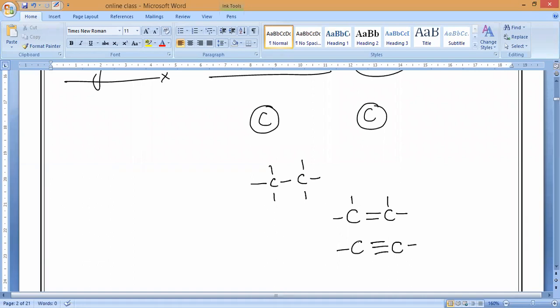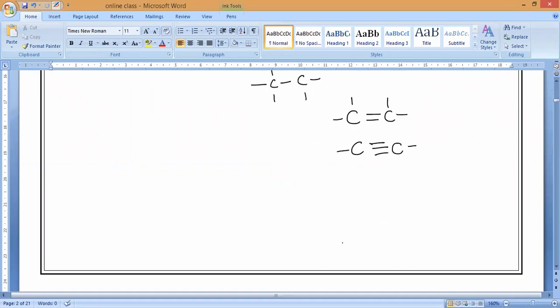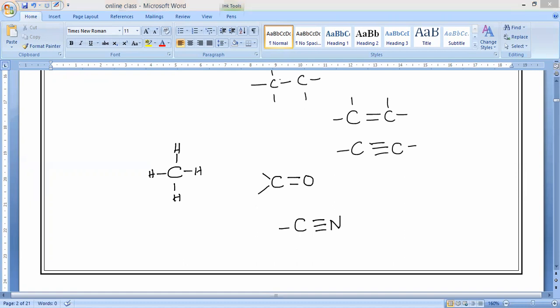And with other elements also, they will form single bonds, double bonds, and triple bonds. For example, a single bond, as I said, is formed with hydrogen. A double bond is formed with oxygen. A triple bond is formed with nitrogen. So carbon can form single, double, and triple bonds between carbon atoms, as well as with other non-metals. That is what you have to remember.